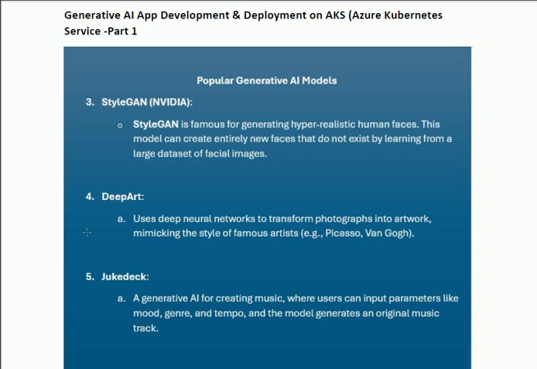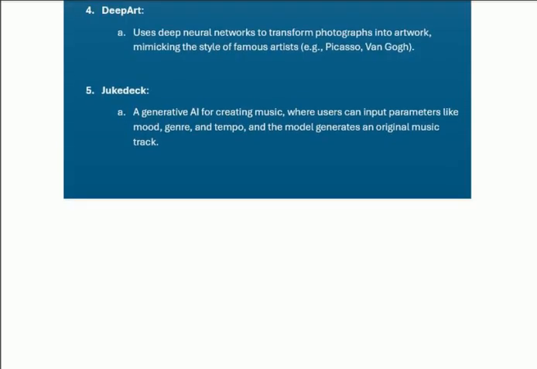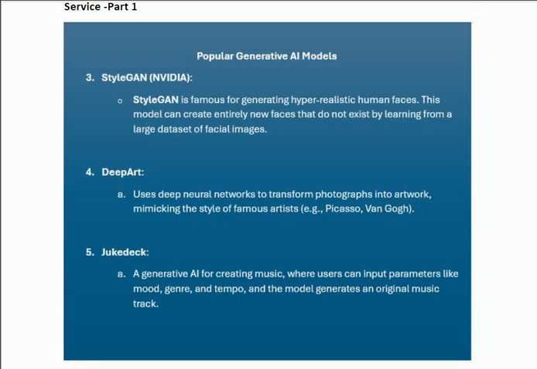The last very popular AI model is Jukebox, a generative AI for creating music, where the user can input parameters like the mood, genre and tempo, and the model generates an original music track. So with the fifth AI model, we shall compose our music according to our requirement. These are the five most popular AI models that we can use in our AI application.